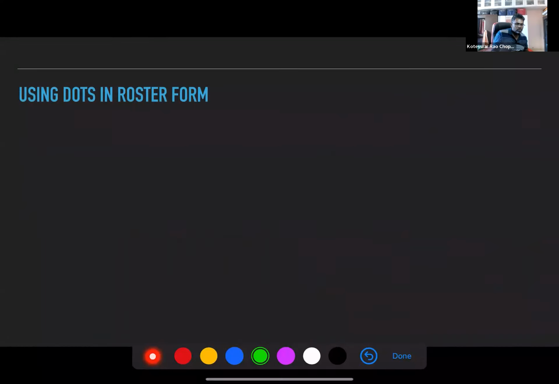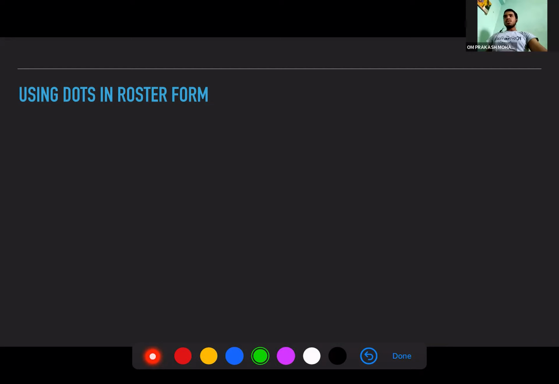In roster form, sometimes you use dots. Why do you think dots are used? To show whether the set is finite or infinite, sir. Very good. So in a finite set, is there a place for dots? No, sir. Why not?